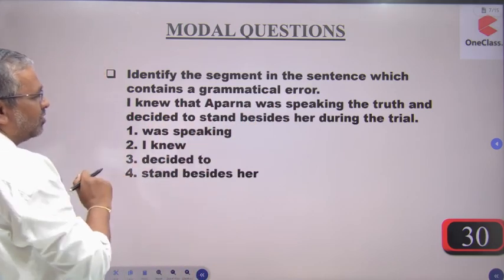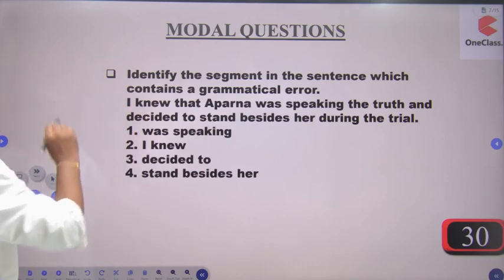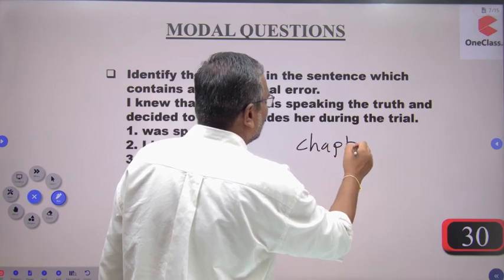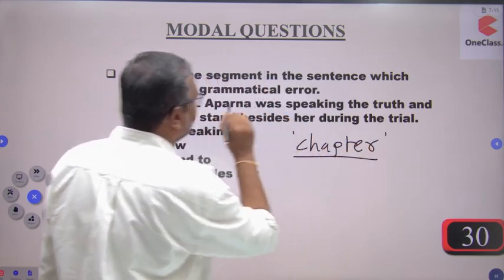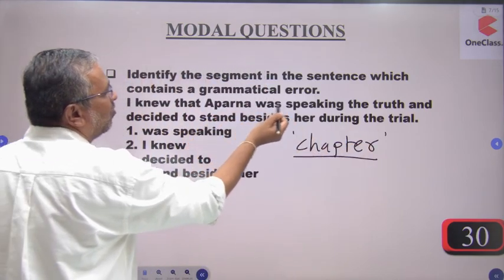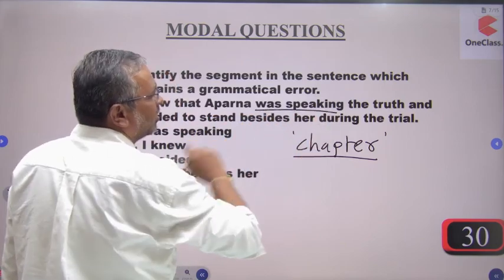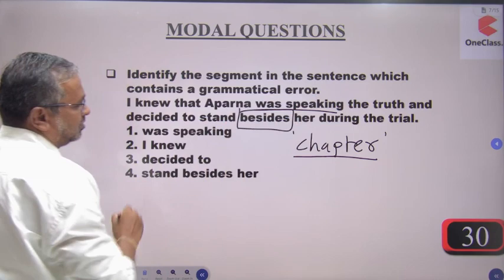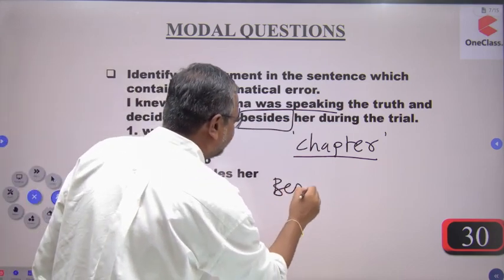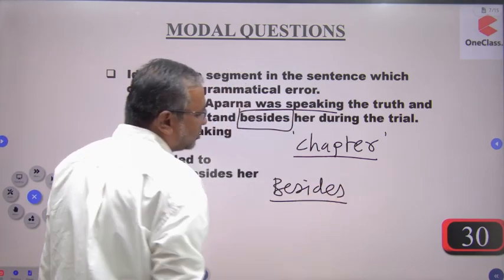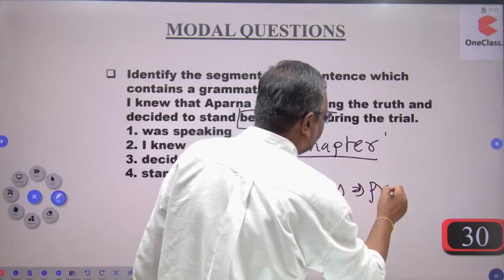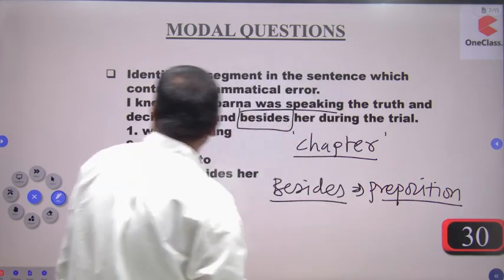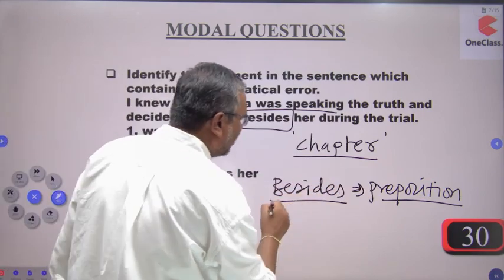While you read the statement, you need to identify the chapter of the question. Here I knew that Aparna was speaking the truth and decided to stand beside. See the word besides is there. Besides is actually a preposition. That means the question is regarding the preposition.